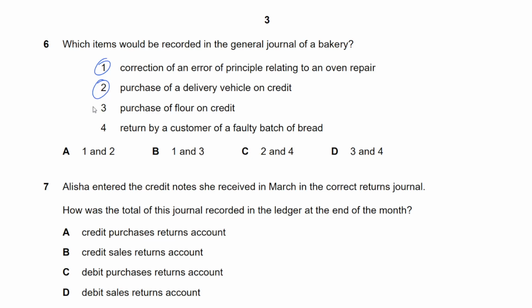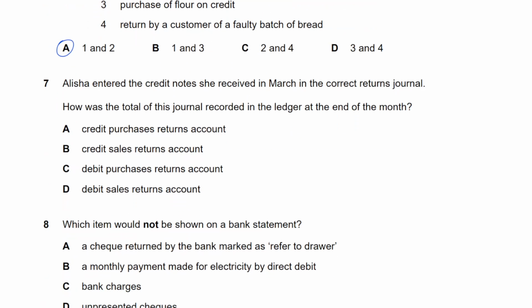Purchase of flour on credit. Now you see that will go into your purchases journal, isn't it? Because that's goods for resale. That's raw material that you will be selling further on. Number 4, return by a customer of a faulty batch of bread. Okay, that's a sales return, and that goes into sales returns journal, right? Even if it was sold on cash, it would be cash book. If it's sold on credit, then it's sales return journal. So it has nothing to do with general journal. The answer should be A.